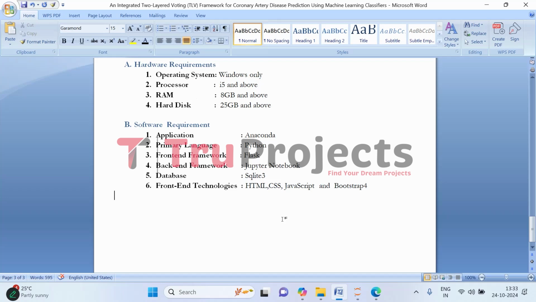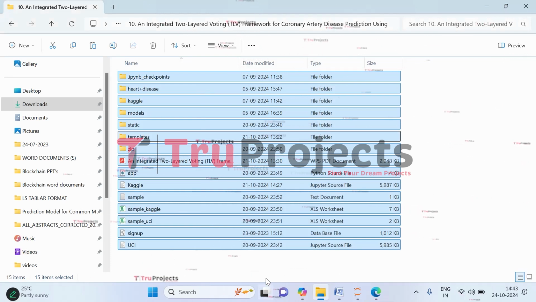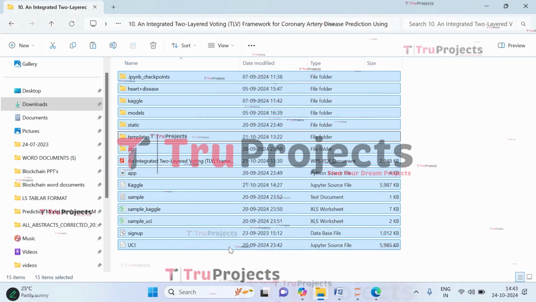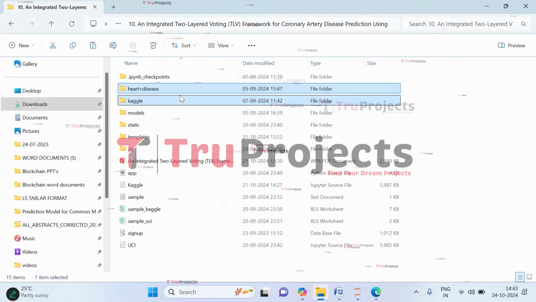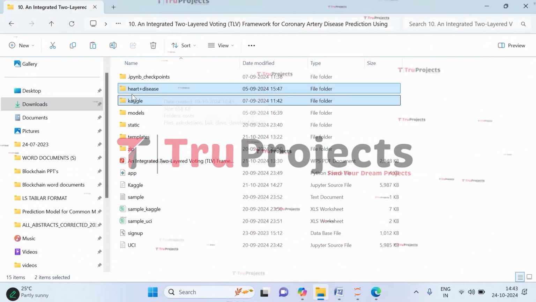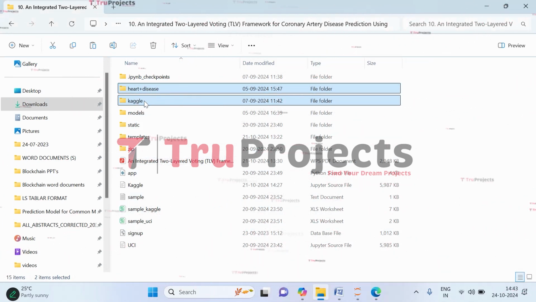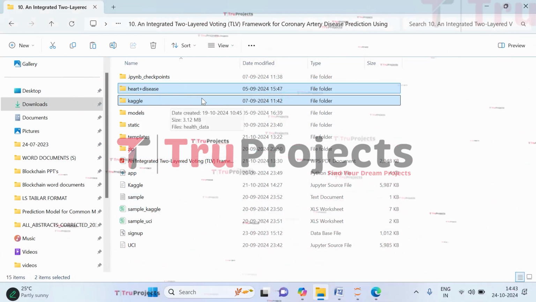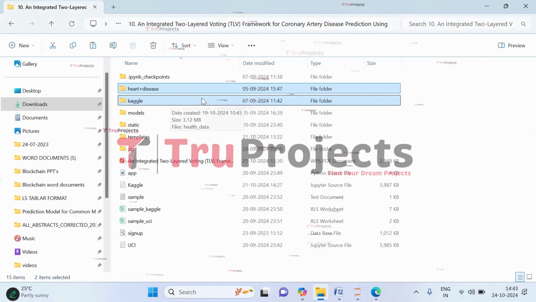Let's execute. To execute, we need to open the code folder which contains the source code files. So these are the source code files in the code folder of the project. Let's understand them first. What are they? The first two folders are dataset folders. The first, heart disease folder, is the UCI heart disease dataset, and the Kaggle folder holds the Kaggle heart disease dataset. So we will be using both of the datasets to train the models to detect the heart disease.